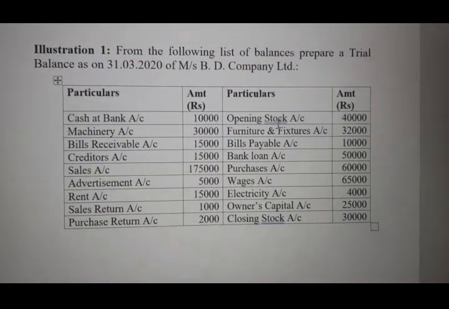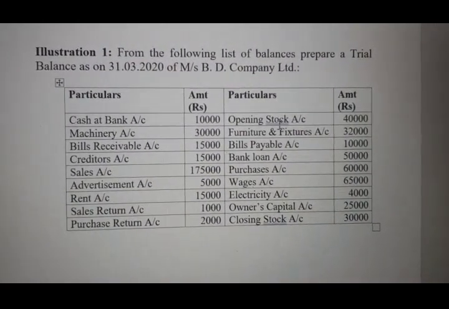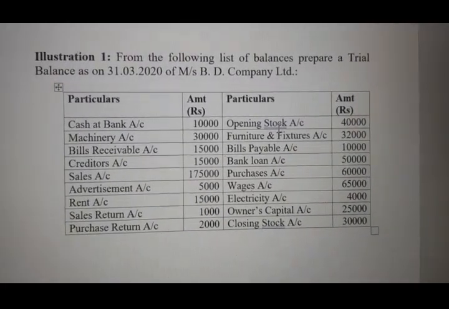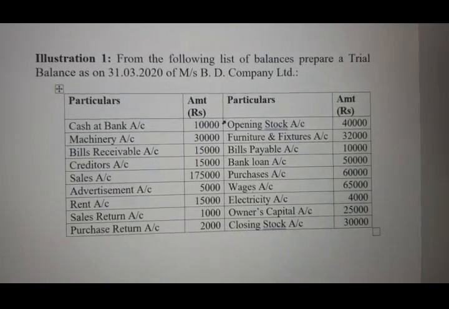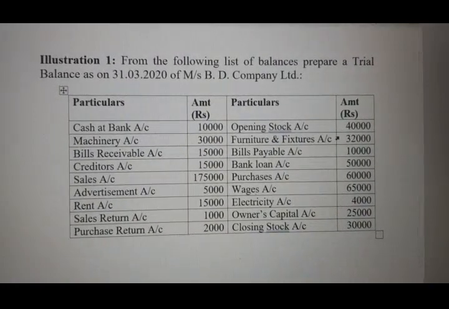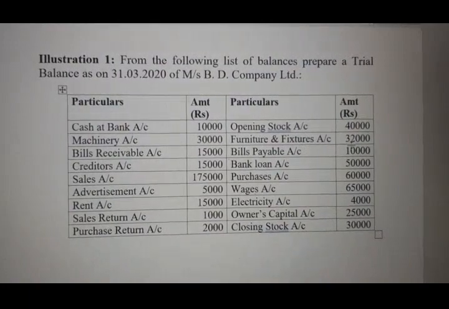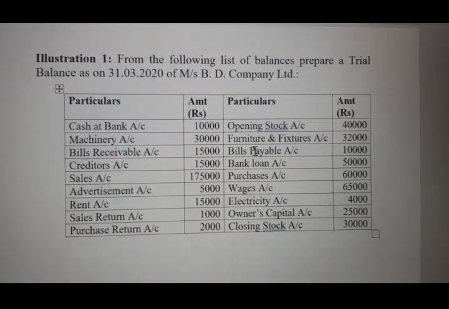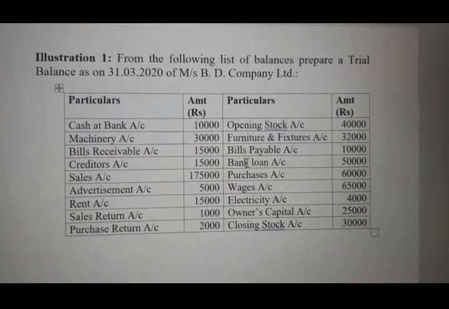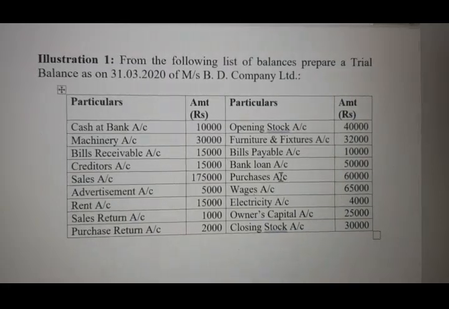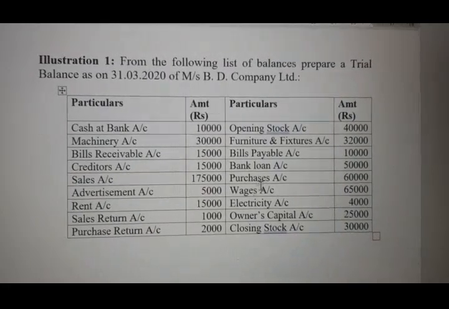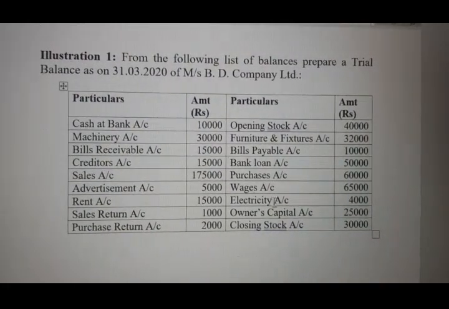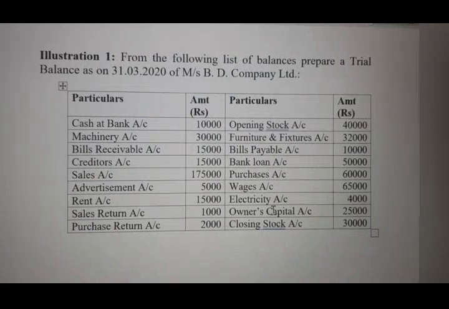Opening stock, there is no confusion regarding opening stock, because whatever rule I told you about closing stock, generally closing stock will not come. Opening stock definitely will come, it is considered to be an asset. Furniture and fixture, asset. Bills payable, any payable is again a liability, because we have to pay in future. Bank loan, again liability. Purchase is the expense of the company. Wages is also an expenditure. Electricity is an expenditure. Capital is the main liability of a company.